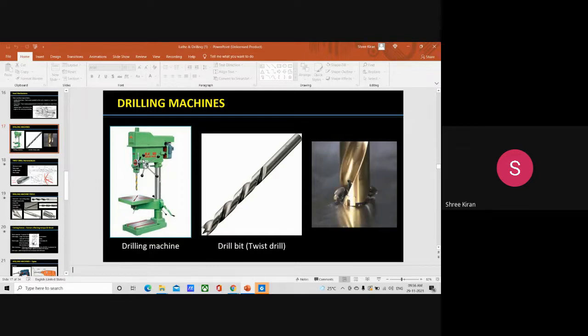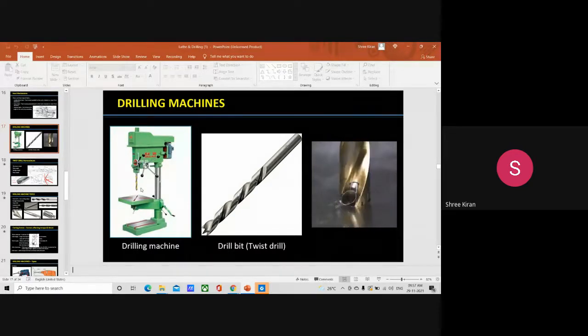The drill spindle and the driving motor, which is present inside here, are connected by means of a V belt and cone pulleys. The motion is transmitted to the spindle from the motor with the help of the belt.